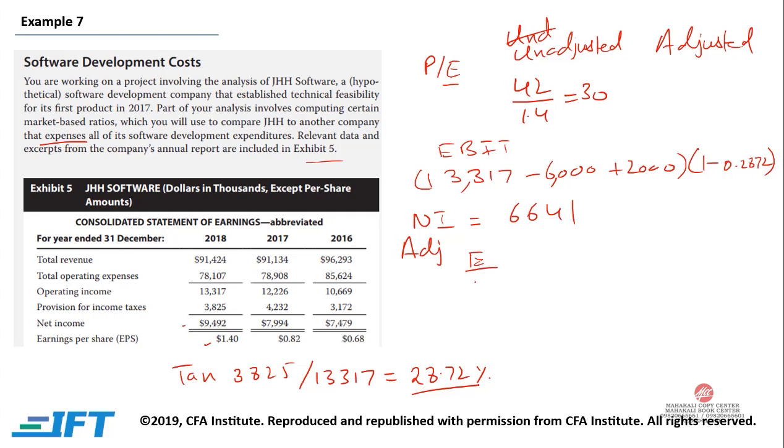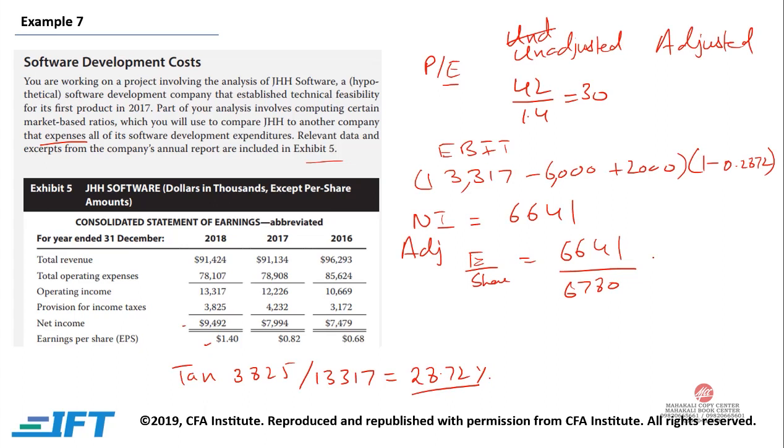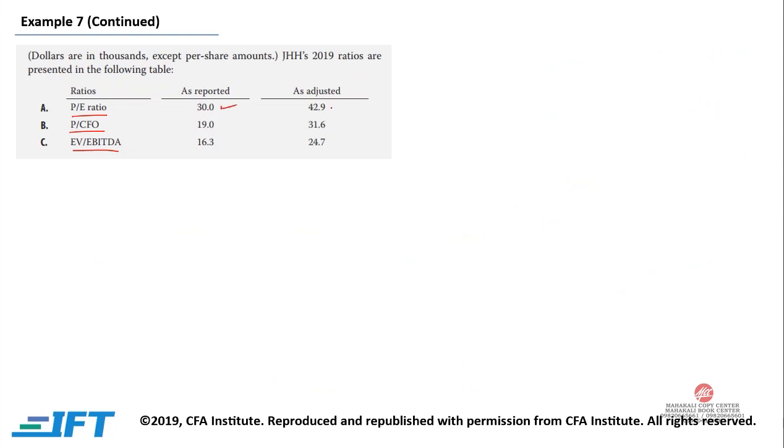Earnings per share would be 6,641 divided by 6,780. We have been given 6,780 as the total number of shares outstanding. So your adjusted earnings per share would be approximately 0.98. So your adjusted PE ratio would be 42 divided by 0.98, which is approximately equal to 42.9. So initially it was 30, now it is 42.9. Now we need to find the price to cash flow from operation.